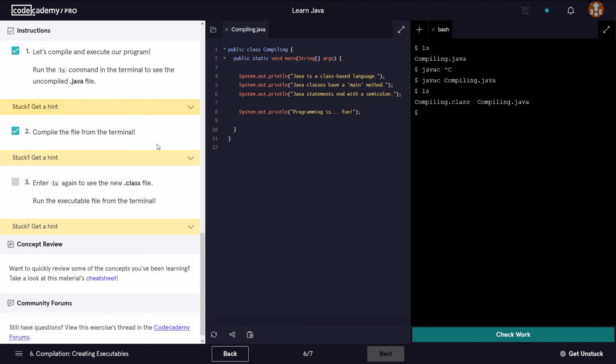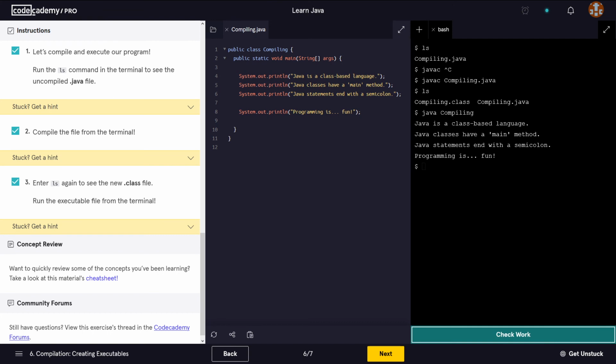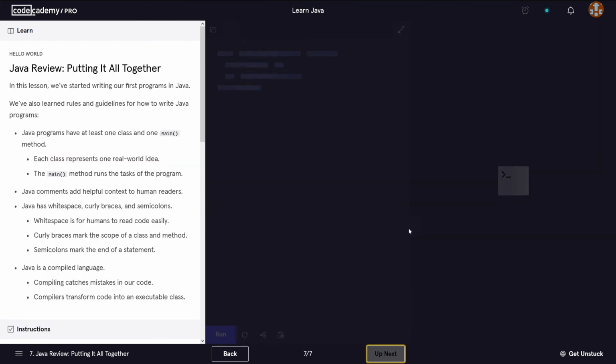If you remember from what we discussed previously, we have to use java and then just the name of the file without the .class extension. So, Compiling. Okay. If I press enter, it has run exactly this, but from the command line. And if I press check work, there you go. It has ticked our box here that we completed this successfully. We're gonna move on to the next lesson.